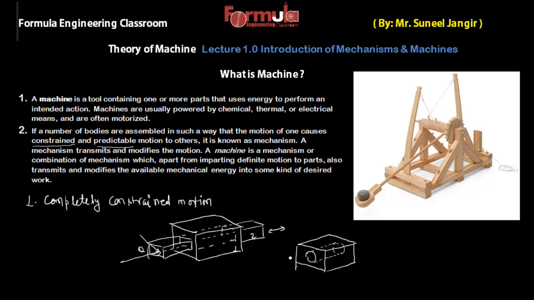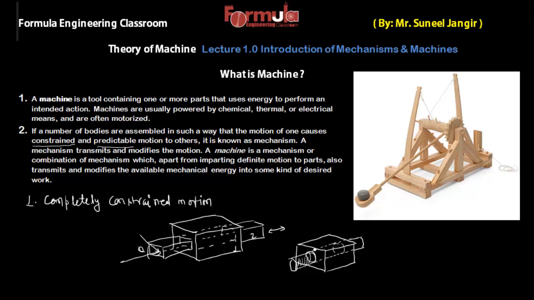In this hole there is a circular shaft passing through, and it goes over here up to this point.